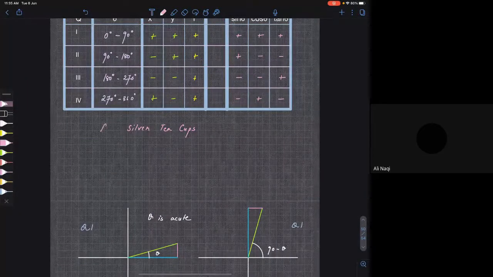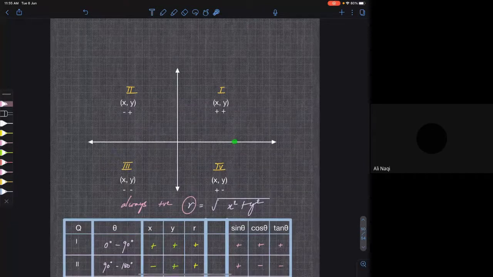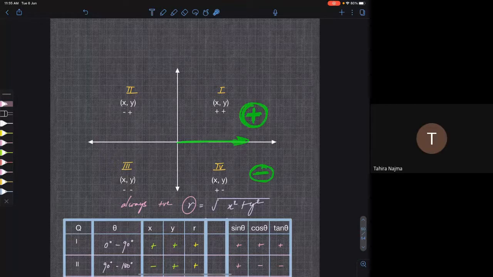So what if the point lies on the x-axis or y-axis? I'll tell you. Suppose your point lies on the x-axis. Now tell me, what is sine 0? This is 0 degrees, right? Sine 0 is 0. Sine is positive in the first quadrant, and sine is negative in the fourth quadrant. Now between those two quadrants, what is sine? 0.